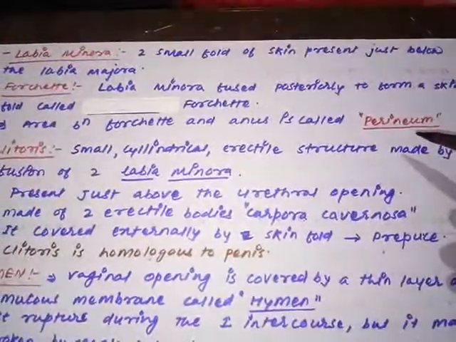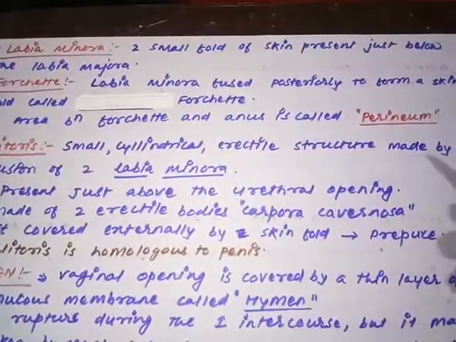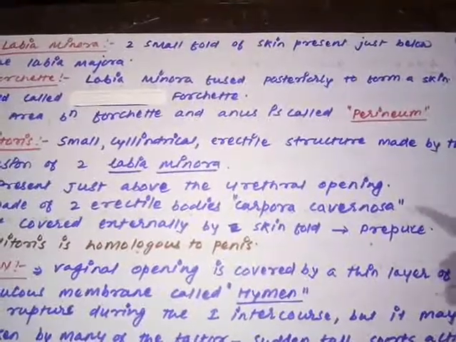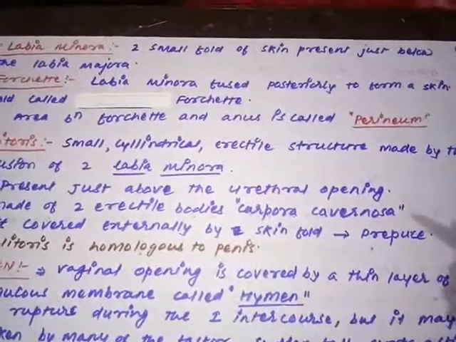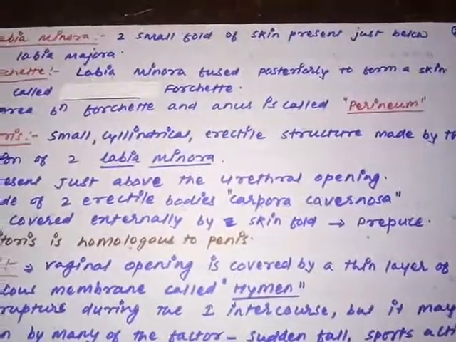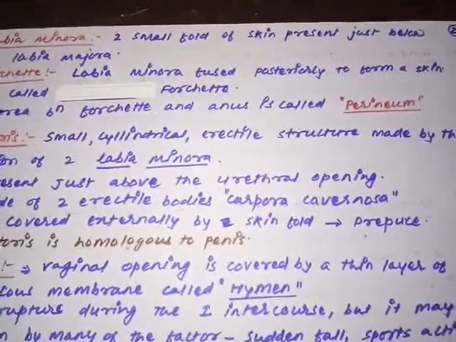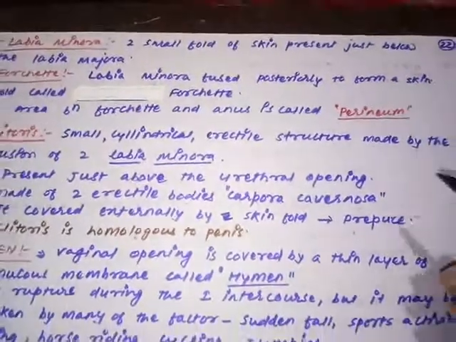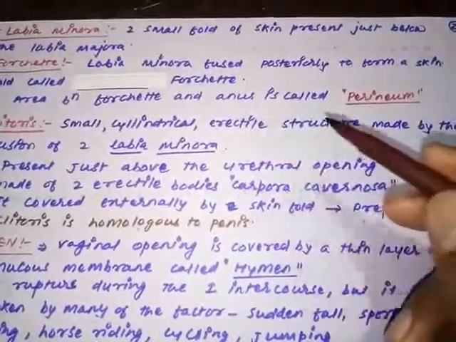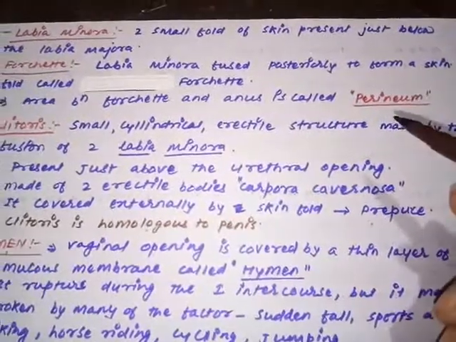So once again I am repeating, the fourchette is a fork-like structure produced by the fusion of the labia minora on the posterior end, and that continues toward the anus, but the fourchette and anus have a gap between them. That gap is called the perineum. So the area present between the fourchette and anus is called the perineum. Is it clear to you all?